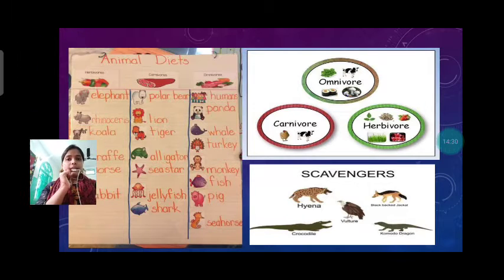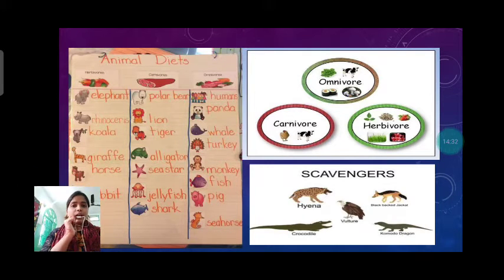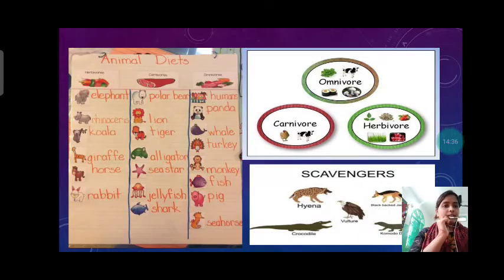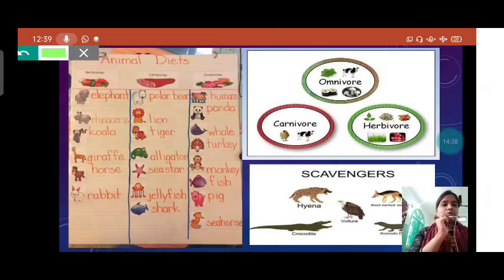Now let's see a chart, students, where I will show you something. See, I was talking about herbivorous, carnivorous and omnivorous.